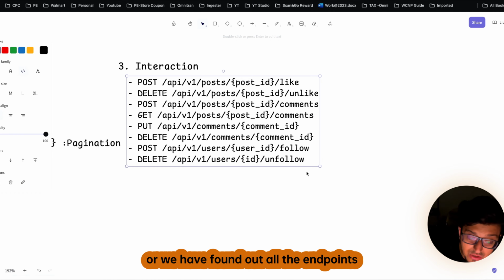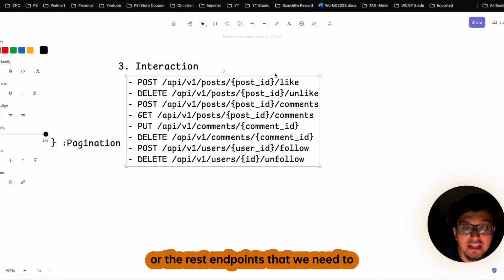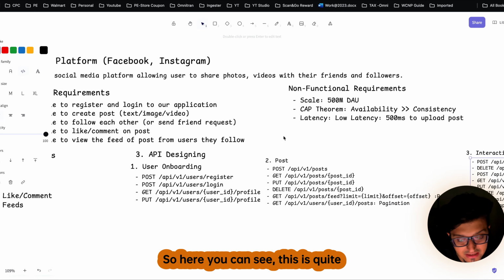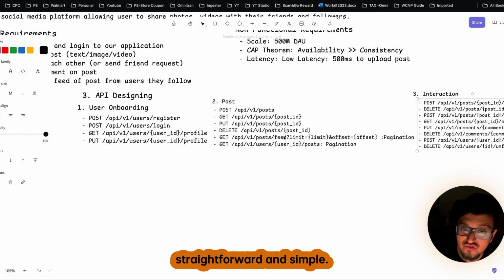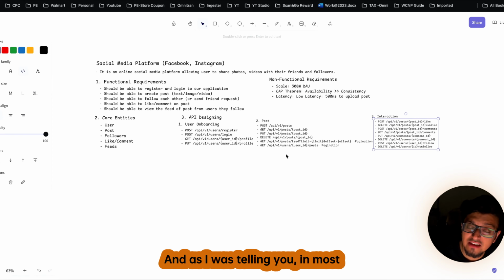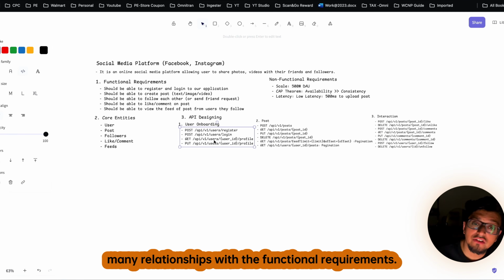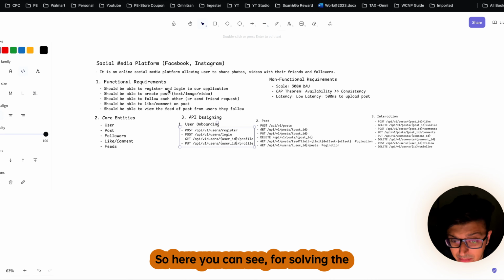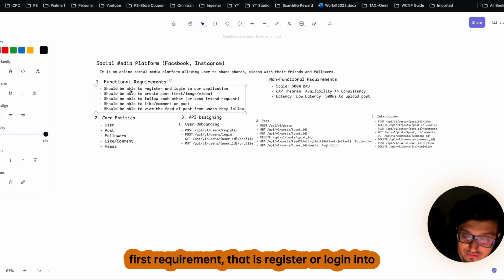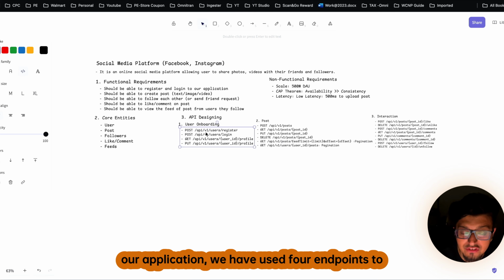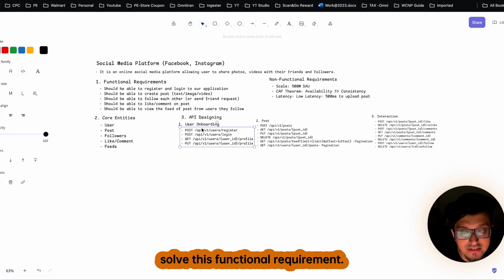So here you can see we have found all the REST endpoints that we need to fulfill all the functional requirements that we have gathered. This is quite straightforward and simple. And as I was telling you, in most cases, API endpoints have a one-to-many relationship with the functional requirements. So for solving the first requirement, that is register or login into our application, we have used 4 endpoints.